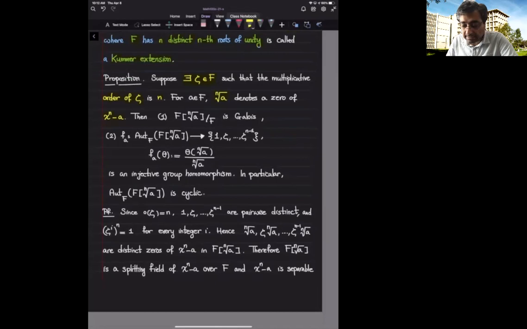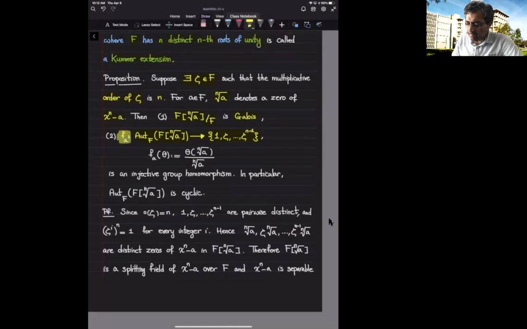In that case, the field extension F(nth root of a) over F is a Galois extension. The group of automorphisms of this Galois extension can be embedded into a cyclic group of order n, and I'm picking this particular cyclic group of order n, the multiplicative group generated by this zeta that has order n.